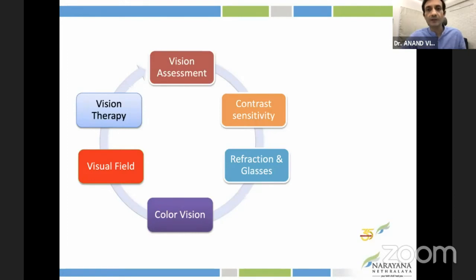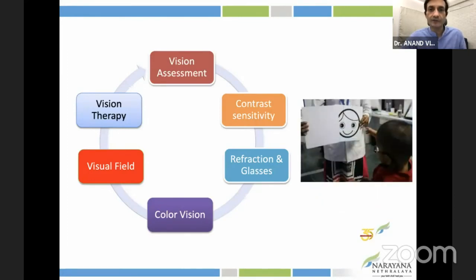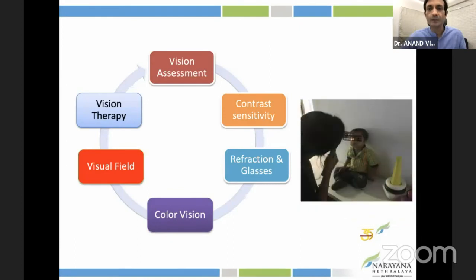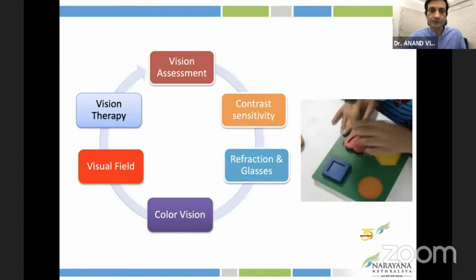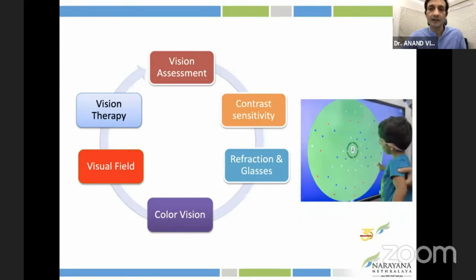And everyone's put up these slides on how it has to be a holistic approach in terms of doing right from the tests that we do. And these are quick pictures to show you how all of these parameters are tested in our outpatient.